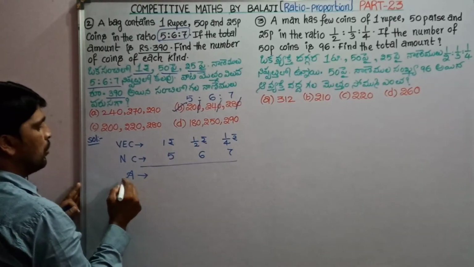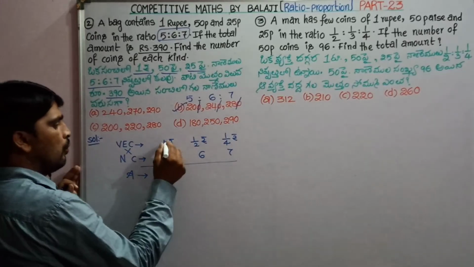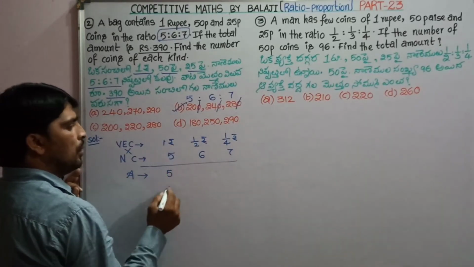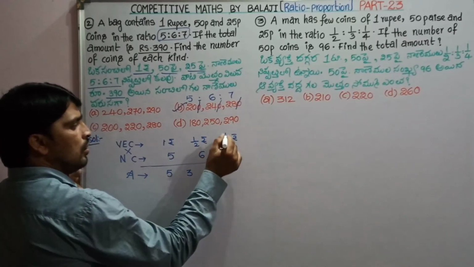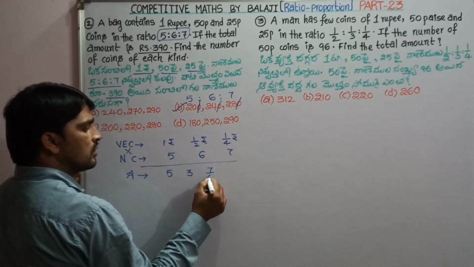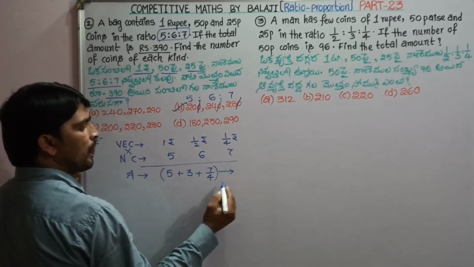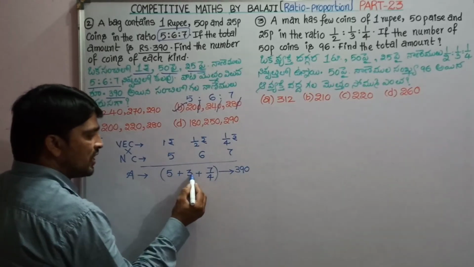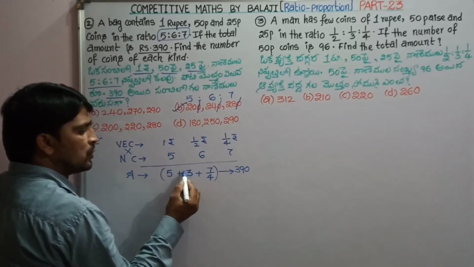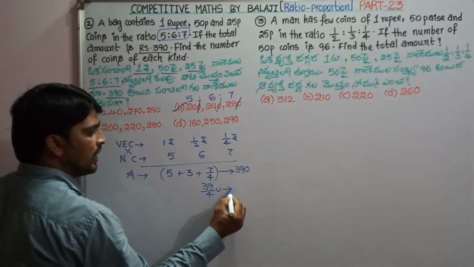Amount is given by the product of the value of each coin into the number of coins. 1 times 5 is 5 units, plus half of 6 is 3 units, plus 7/4 units. The sum of these unit values is equal to 390 rupees. Okay, 5 plus 3 is 8, 4 8s are 32 plus 7, so 39/4 units value is 390.